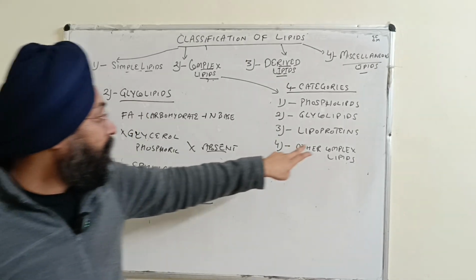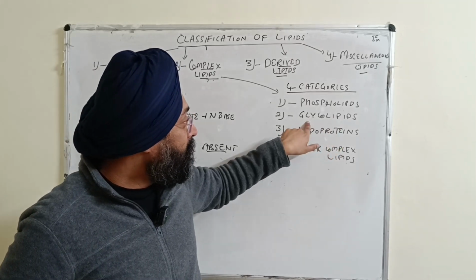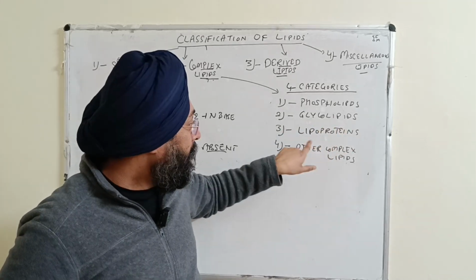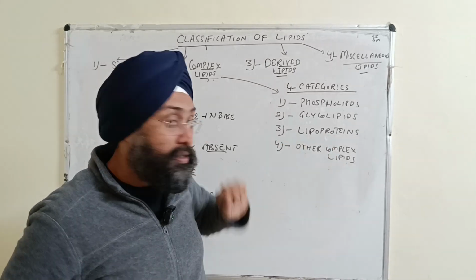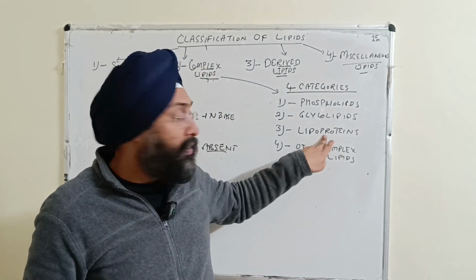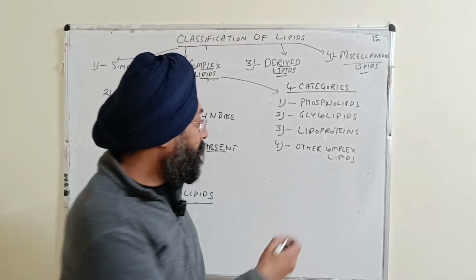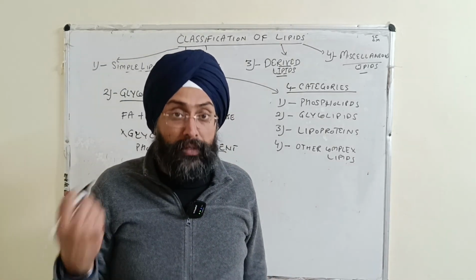And coming on to the third category, that is lipoproteins. Glycolipids were the combination of carbohydrate with lipid, and in lipoproteins, the combination is protein with lipids. So they are macromolecular complexes of lipids and protein, right? And the fourth category, the other complex lipids. Lipids can form combinations with other substances as well.